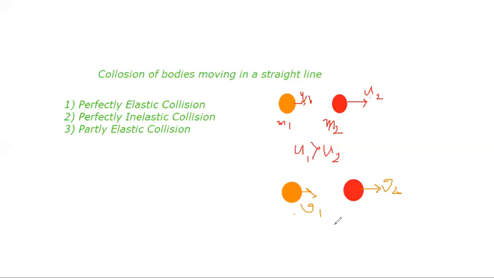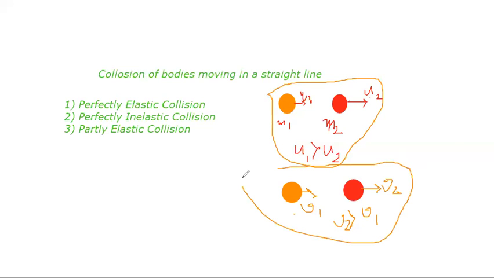And here v2 will be greater than v1. So this part is before collision, and this part is after collision. This is mass m1 and this is mass m2.